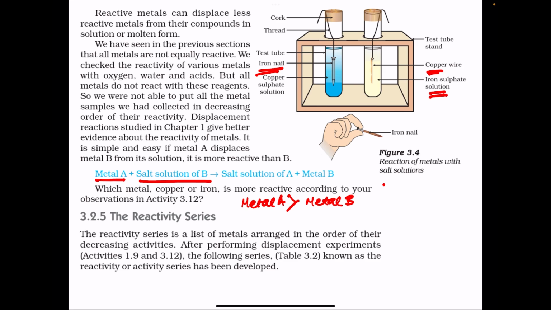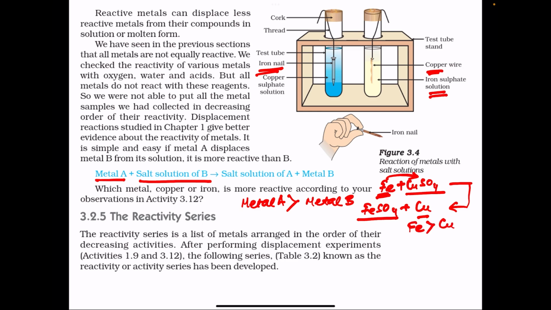For example, when iron reacts with copper sulfate, the product formed is FeSO4 and copper. What is happening? The salt taken was copper sulfate. Iron has taken the place of copper in copper sulfate, meaning iron combines with the sulfate anion to form iron sulfate and metallic copper is deposited. Overall, iron has displaced copper from its salt, therefore it can be said that iron is more reactive than copper.